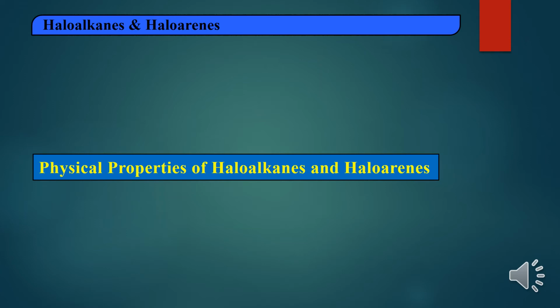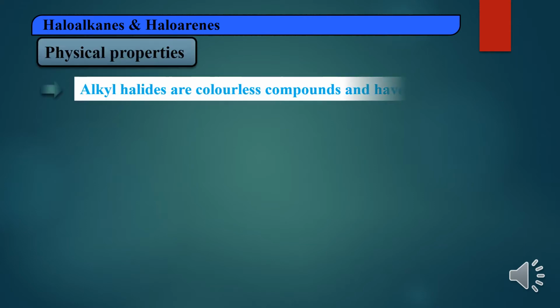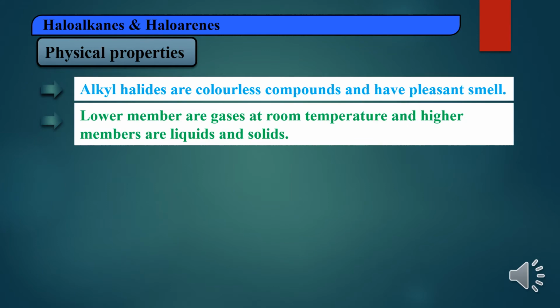Students, so now we will study about physical properties of haloalkanes and haloarenes. In the physical properties, first one, alkyl halides are colorless compounds and have a pleasant smell. So alkyl halides or haloalkanes are colorless and pleasant smelling. Then lower members are gases at room temperature and higher members are liquids and solids.